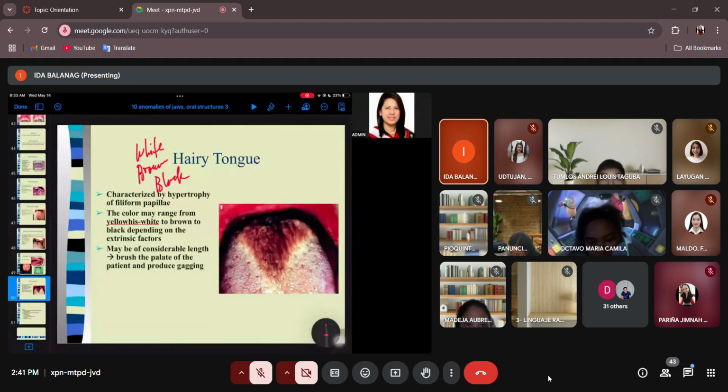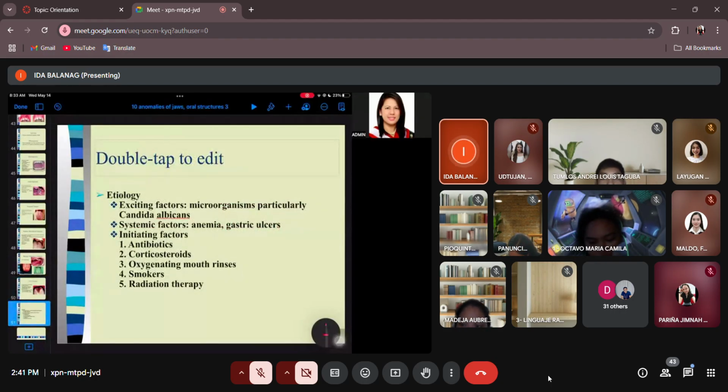Okay, what causes this? Yeah. So the exciting factor would be Candida albicans, and for the systemic factors, it may be associated with patients with anemia, gastric ulcers, and the one that can initiate the appearance of this is when the patient is taking systemic antibiotics for a long time, corticosteroids, oxygenating mouth rinses, smokers, and patients receiving radiation therapy.